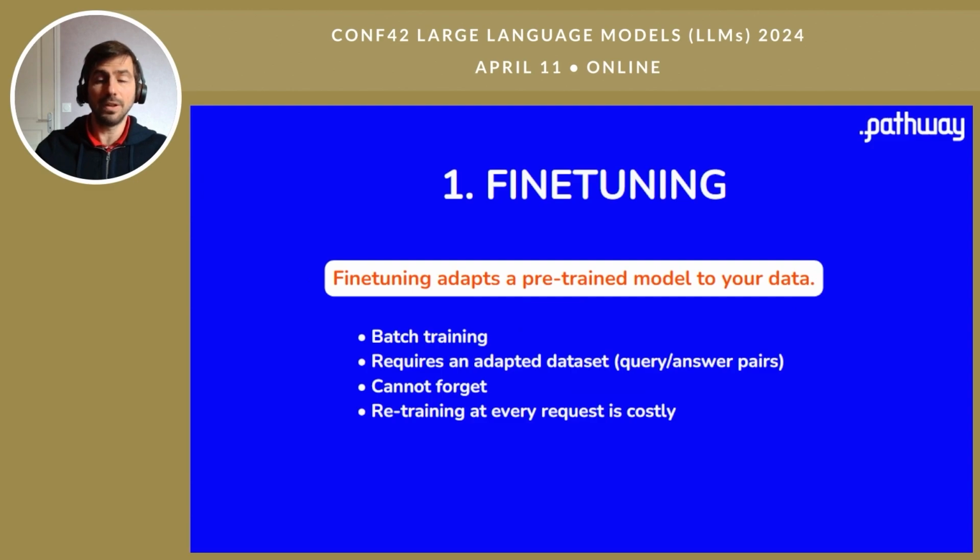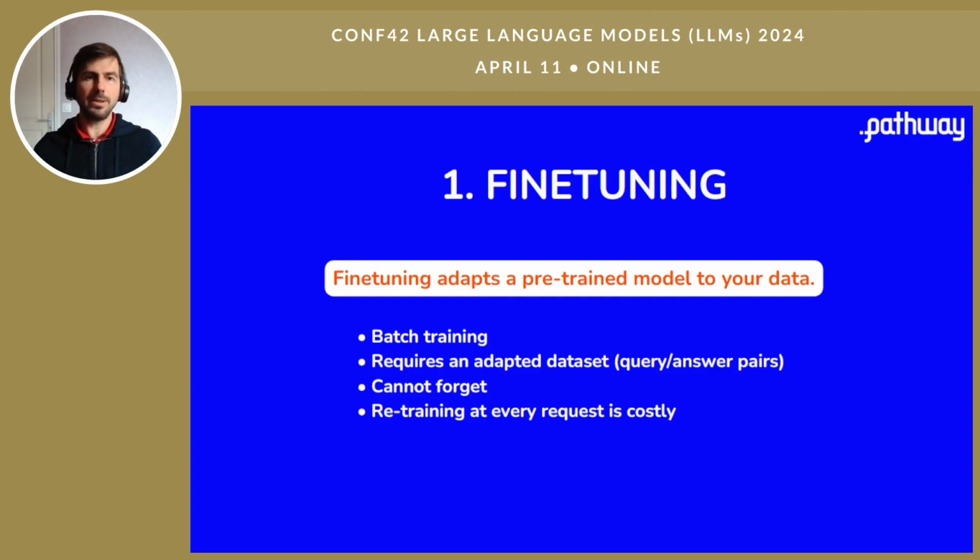First, fine-tuning. Fine-tuning is taking a pre-trained model, such as a generic GPT model, and personalizing it on your own data. You take an existing model, and then you pursue the training over your data, the same kind of training that was used to obtain the generic model.